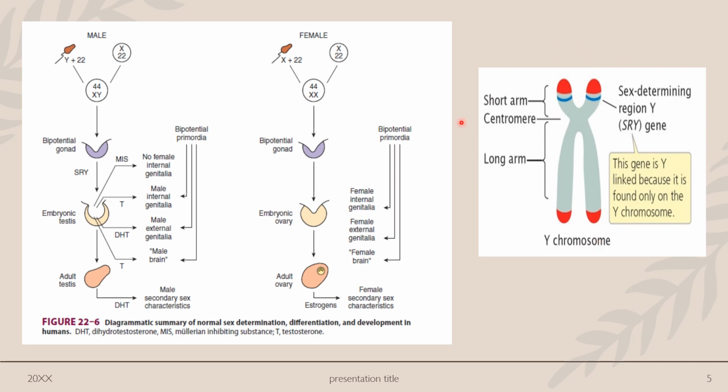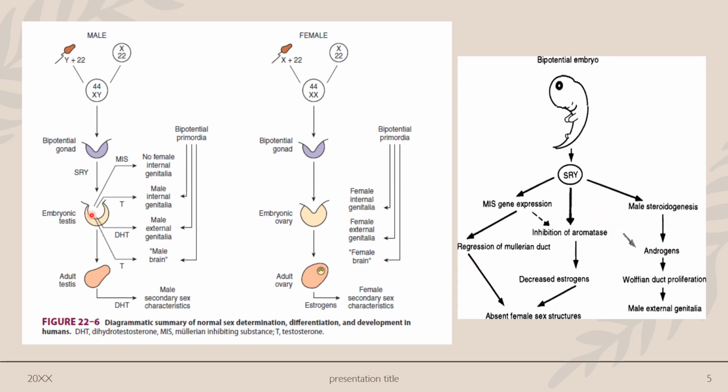This is the Y chromosome, and at the tip of the short arm, this specific genetic location is situated. Now, SRY is a DNA binding regulatory protein. It bends the DNA and acts as a transcription factor that initiates transcription of a cascade of genes necessary for the differentiation of the testes. And there will also be activation of another gene that will stimulate the Mullerian inhibiting factor.